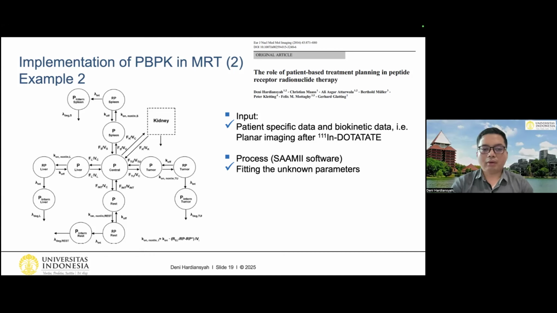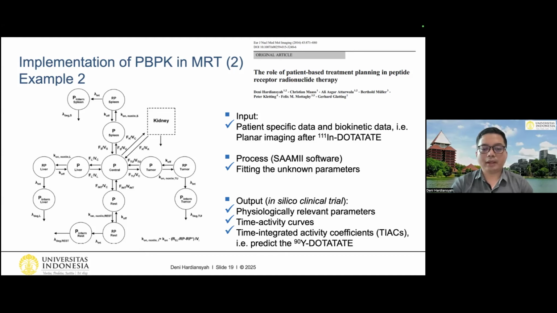We fit the unknown parameters that we could not measure from the patient, and the output was physiologically relevant parameters estimated from the fitting process. We also perform in silico clinical trials where we simulate the time activity curve and also the time-integrated activity coefficient to predict for yttrium-DOTATATE.